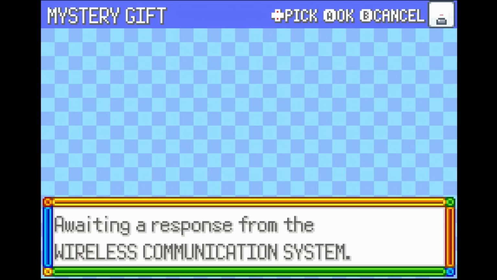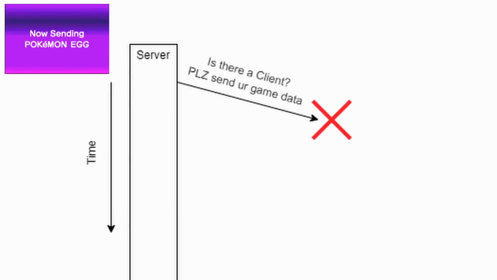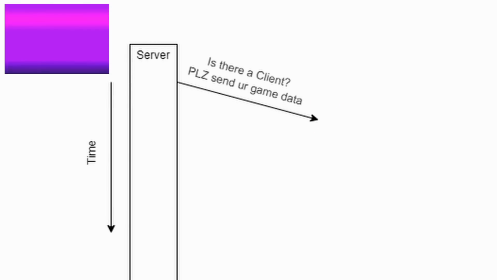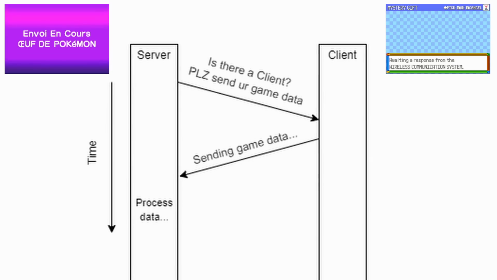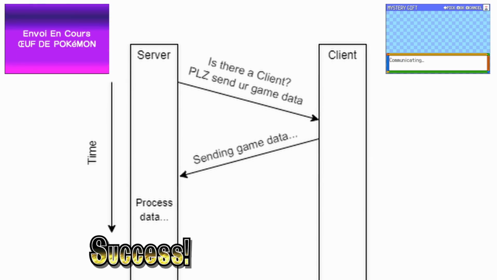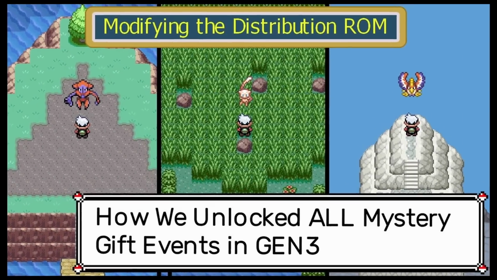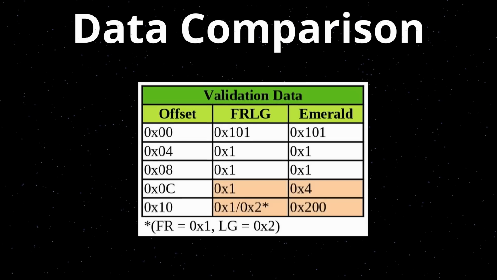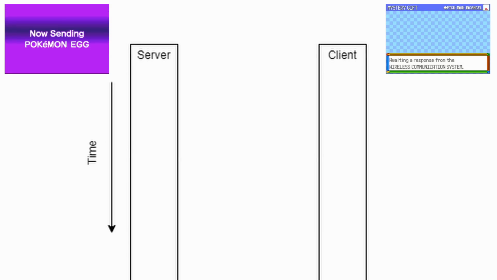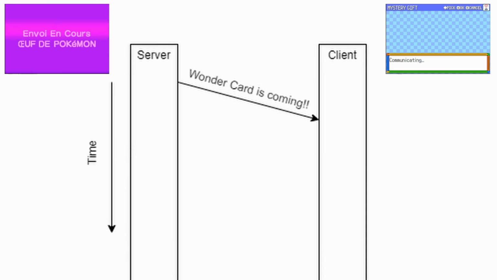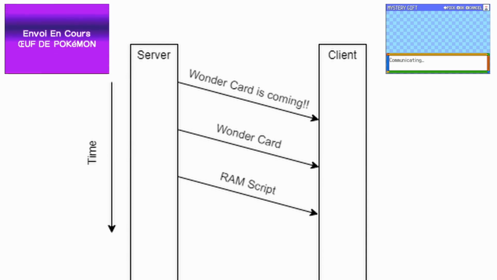The first step is establishing communication with a game. The server looks for clients to communicate with and asks for their game information. Once the game data has been received by the server, it is checked to see if this game is allowed to receive the event. In the previous video we had to change this check in order for it to allow Emerald, for example. Anyway, if it all matches up, then the server lets the client know that a Wonder Card is coming and afterwards sends the actual card and script.